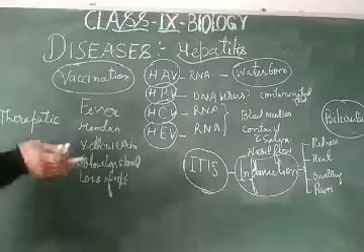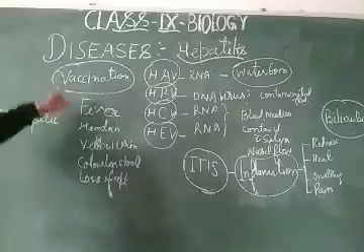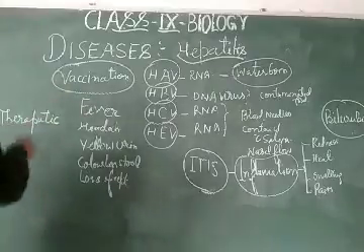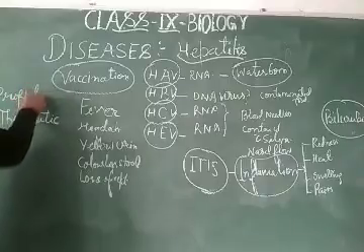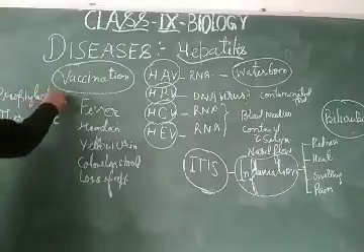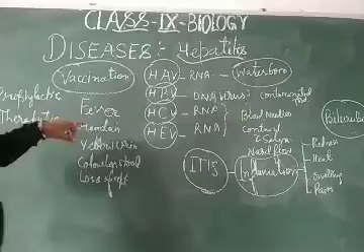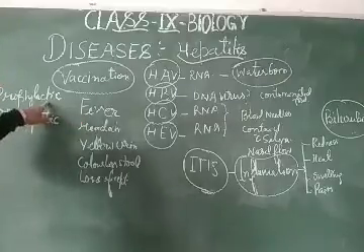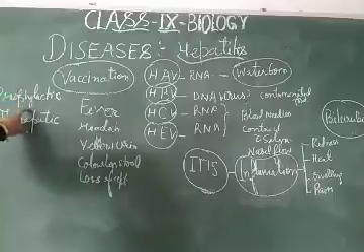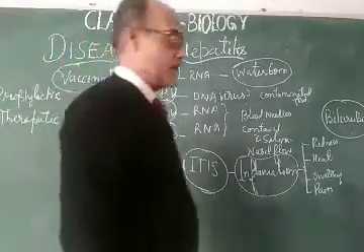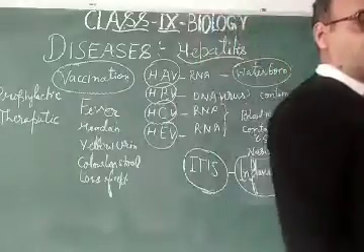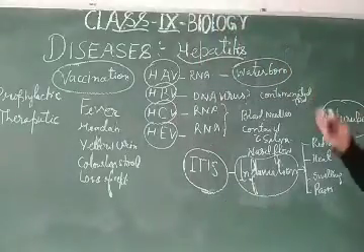And if anything is given before the disease, like vaccination, that is called prophylactic. So, you can see the use of a particular drug is either prophylactic or therapeutic. Therapeutic doses are there for the treatment of diseases like hepatitis, influenza, etc.